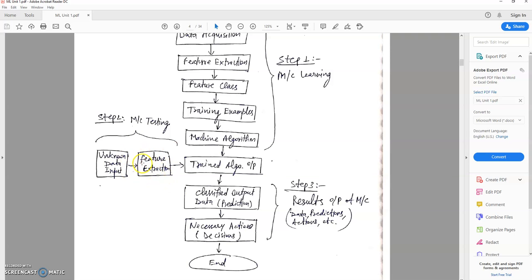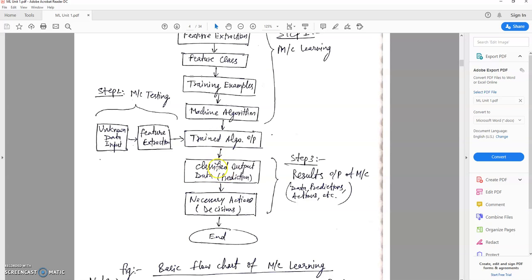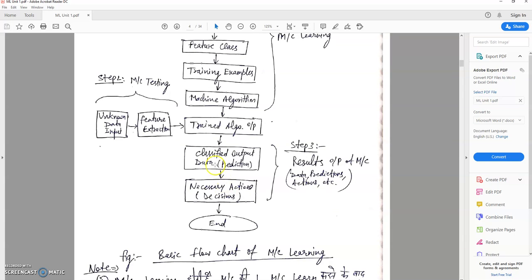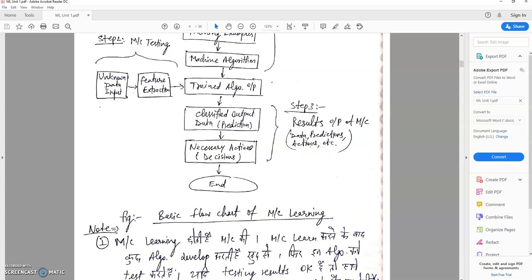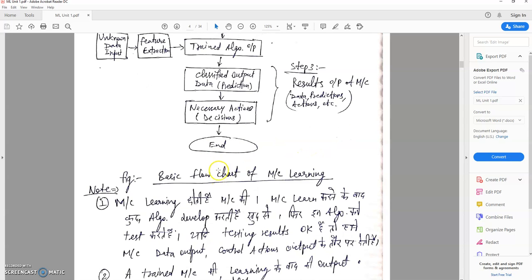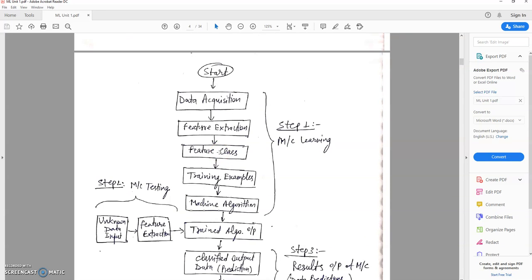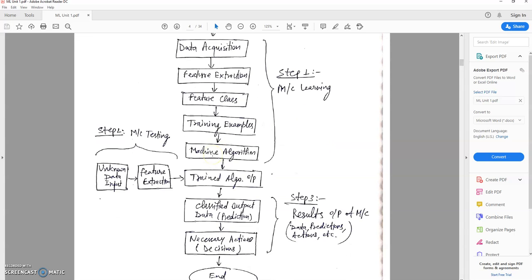Then these features are applied to the trained algorithm. The trained algorithm provides classified output data or predictions. Depending upon these classifications or predictions, necessary actions and decisions are taken. This is step number 3, or results of the machine. So this is the complete life cycle or complete flow chart of machine learning.